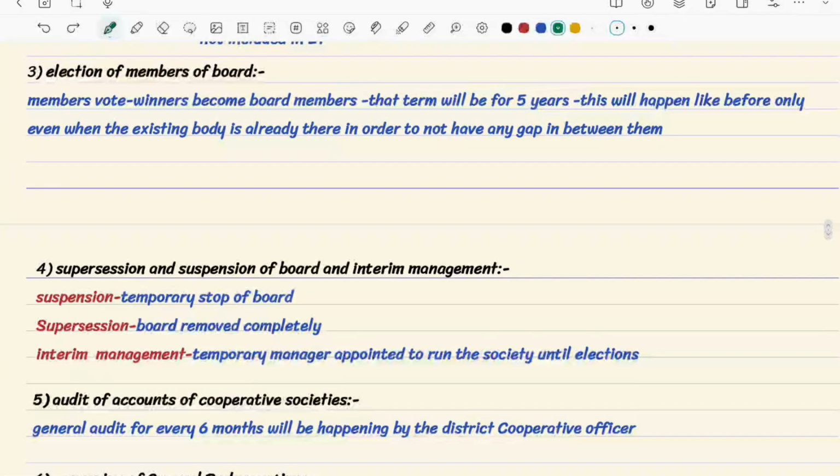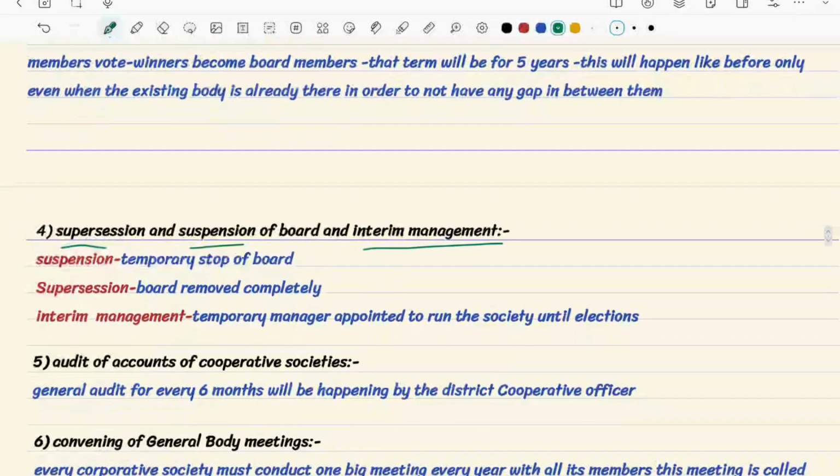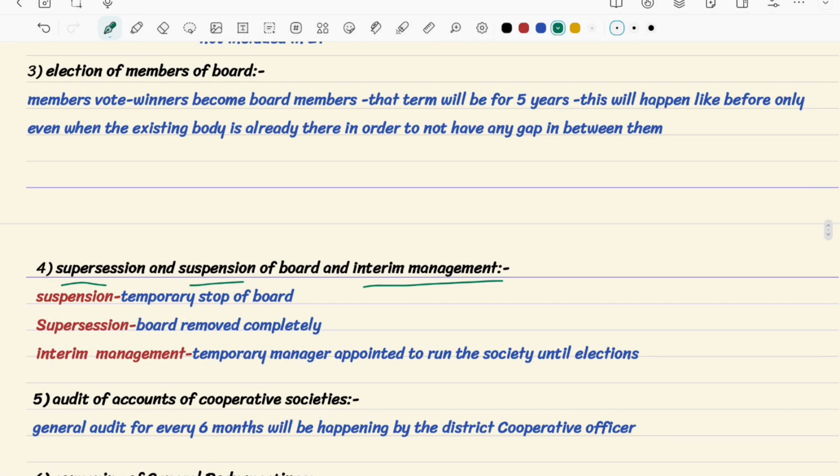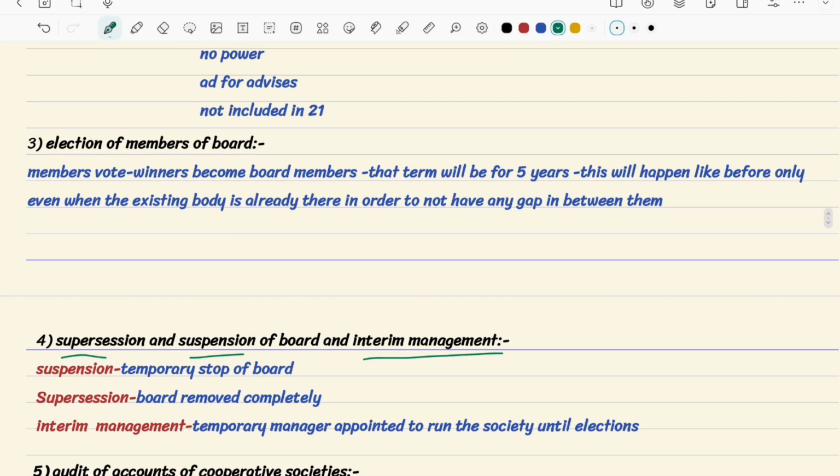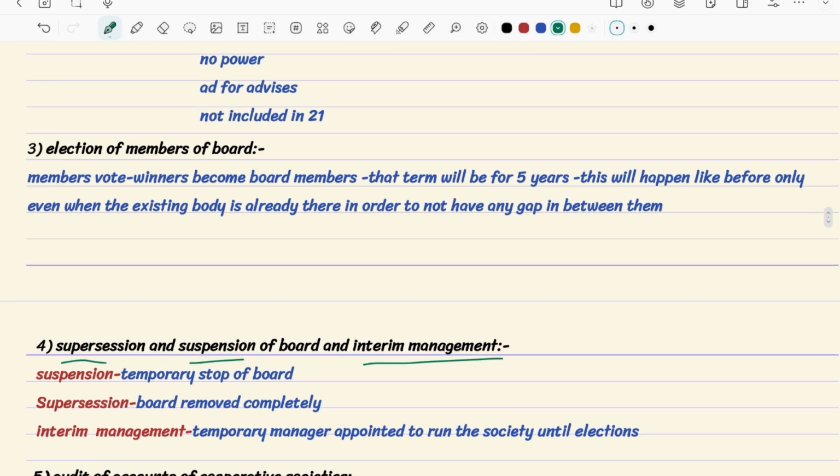The first one is supersession and suspension of the board and interim management. See, this is what I'm telling. If you are caught doing an illegal business that the government doesn't know about, and it was not included in your report, and it has been proven to the government, then what happens?